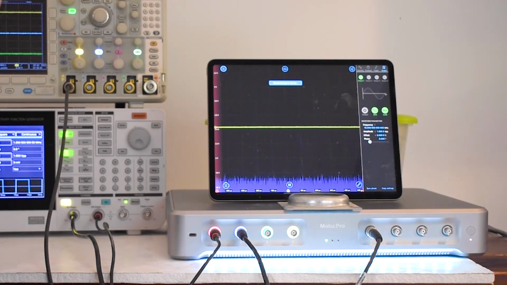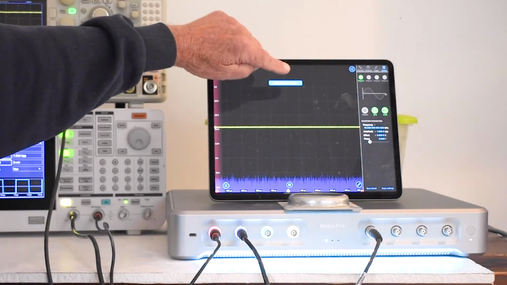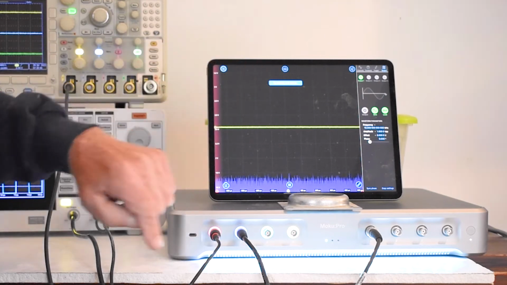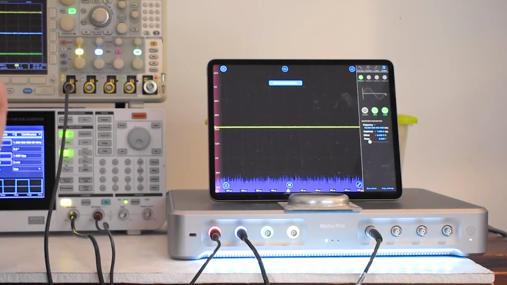Included when you buy the product is the latest Mac iPad, which serves as the user interface. Additionally, this iPad is an integral part of the Moku Pro and is required to operate it. Once the necessary application has been downloaded from the manufacturer's website, the iPad is used to control and access data from the Moku Pro.